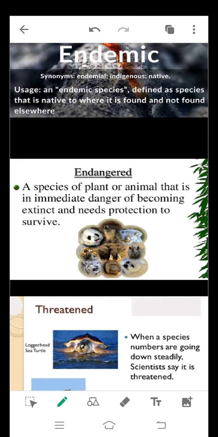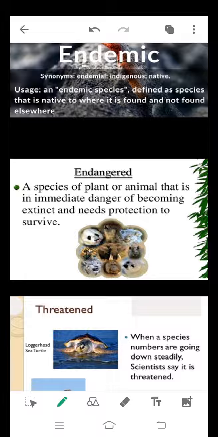Here in the chapter there are some terms used. Let's have a look at those terms. One term is endemic species. Endemic species means the species that is native to where it is found and not found elsewhere. That means there are some plants and animals which are found only in a particular region and not anywhere else.